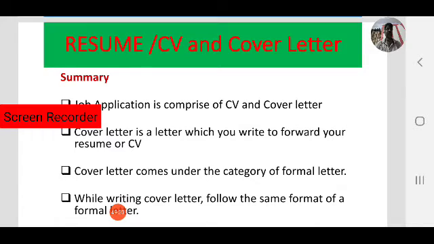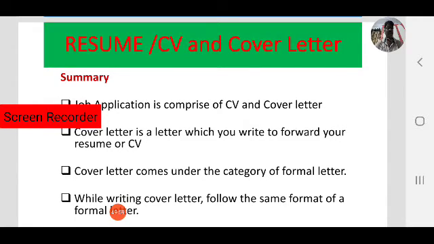What is a job application? A job application has two parts. The first one is the cover letter, the second one is the curriculum vitae or resume, sometimes called biodata. Resume or CV or curriculum vitae along with the cover letter comes under the job application.